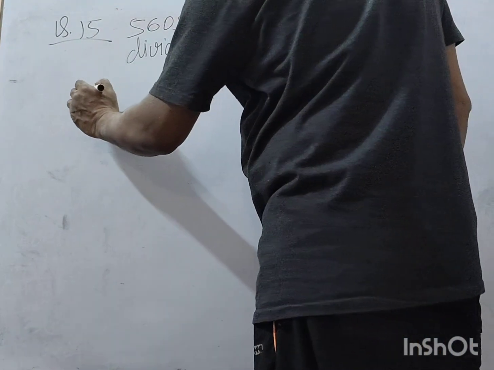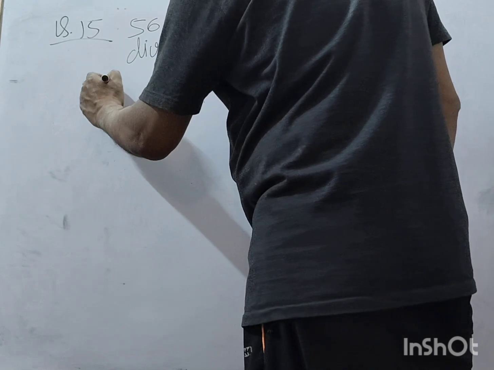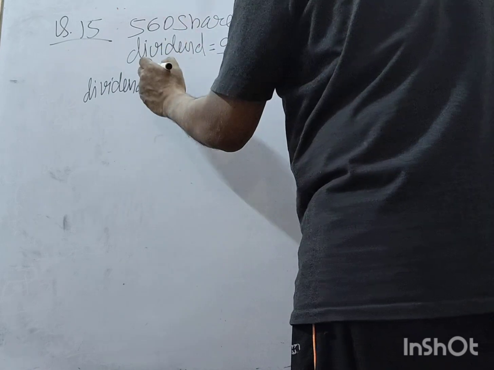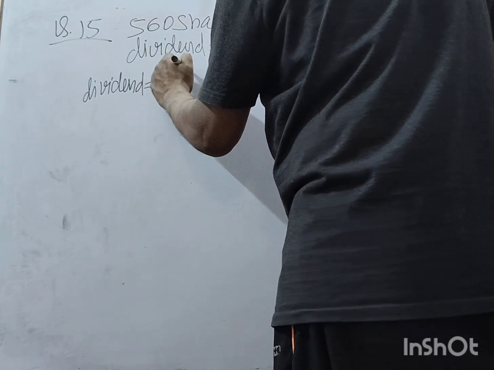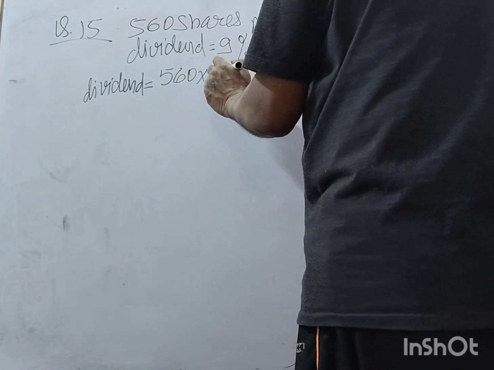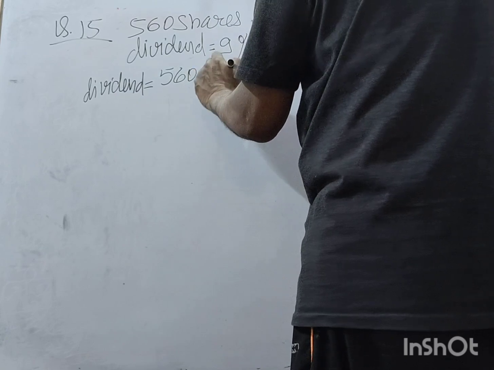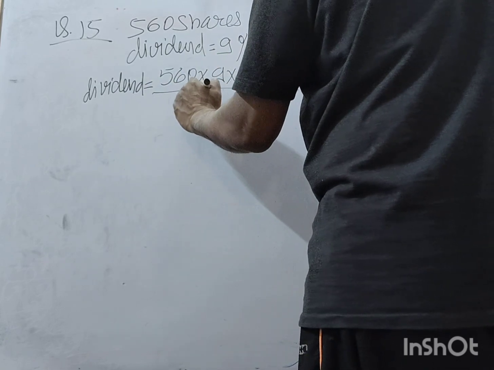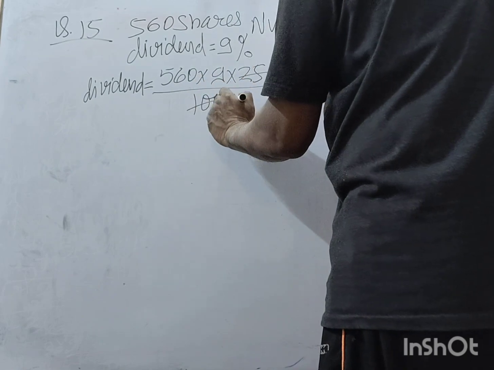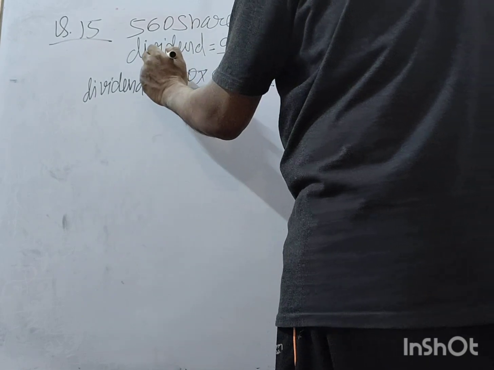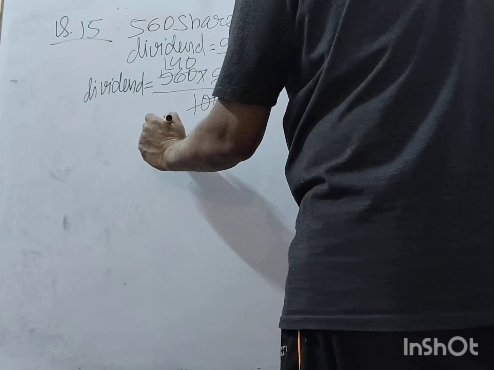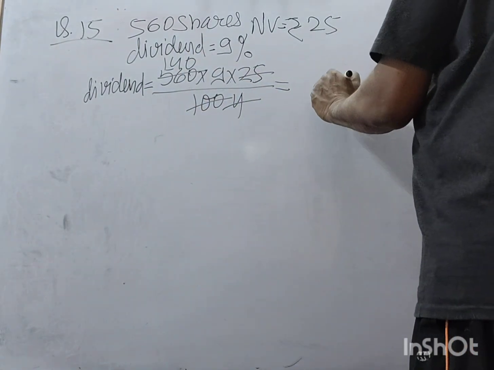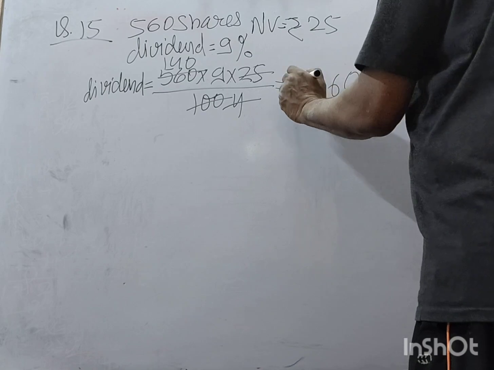Dividend is equal to 560 into 9 into 25 upon 100. How much? 1260.